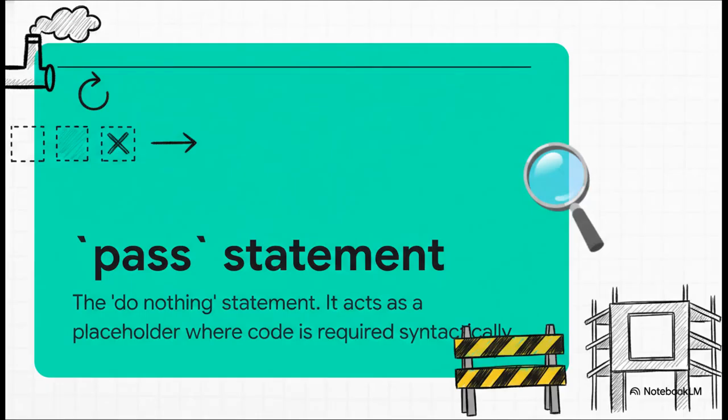And then there's pass. Now this one might seem a little weird at first, but it's super useful. The pass statement literally does nothing. Its whole job is just to be a placeholder. So if you're sketching out a loop or a function and you haven't written the logic for it yet, you can just stick a pass in there to keep Python from complaining about the syntax.